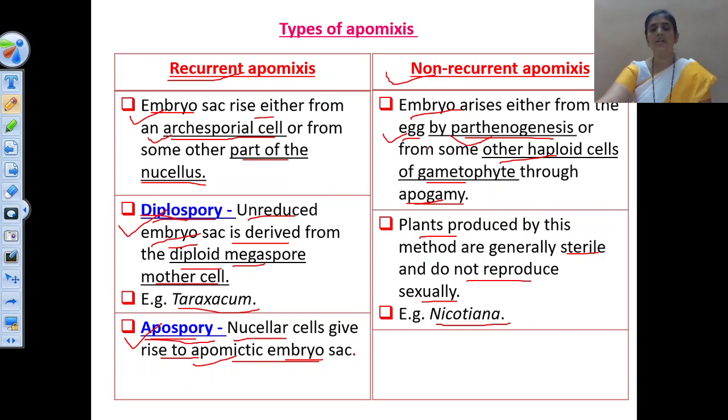Okay, so here you have to remember, if apomixis is taking place by apospory, that is known as recurrent apomixis, and if apomixis is taking place by apogamy, that is known as non-recurrent apomixis. In short, we have to differentiate between these two types. By apospory, recurrent apomixis will be there, and by apogamy, non-recurrent apomixis will be there. Okay, so these are the related terms and the explanation about apomixis.